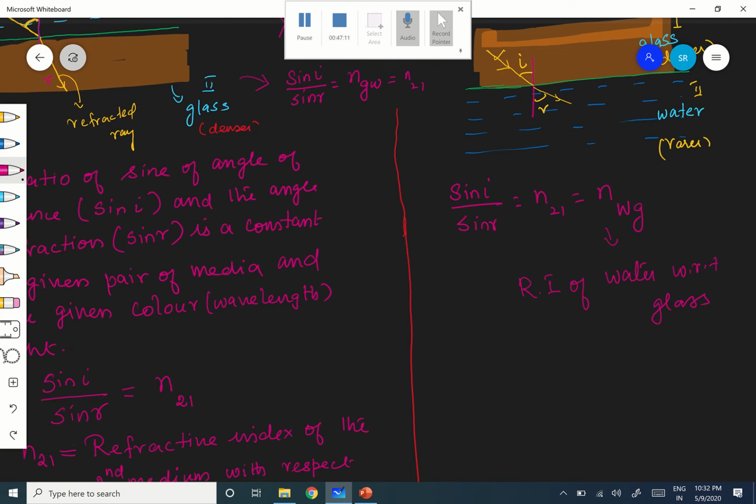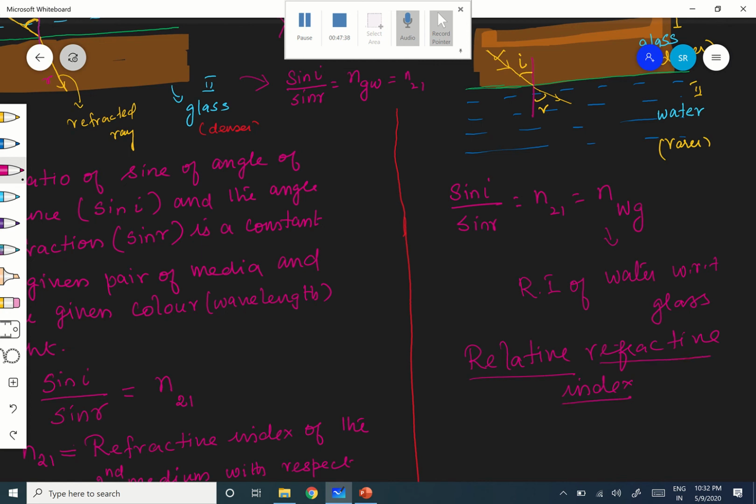Therefore, this is also called relative refractive index. Why is it called relative refractive index? It is the refractive index of one medium with respect to the other medium. This is called relative refractive index.